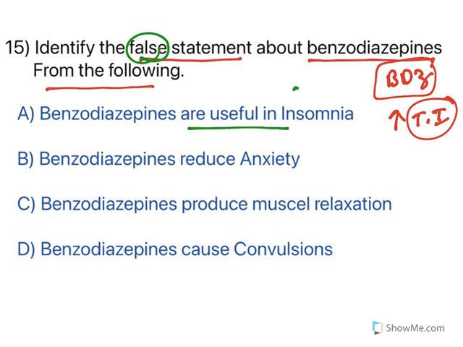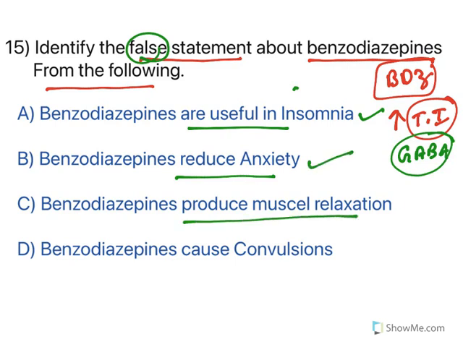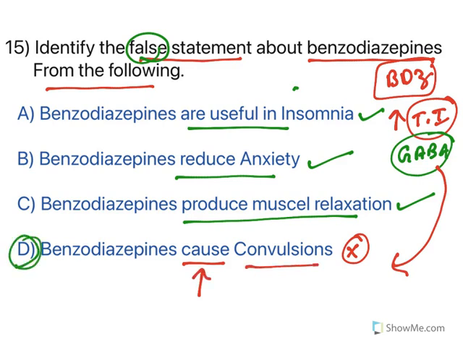See, benzodiazepines are useful in insomnia. True. They activate GABA. They cause hyperpolarization, and they are used to treat insomnia. Benzodiazepines reduce anxiety. True. Benzodiazepines produce muscle relaxation. Yes, they cause central muscle relaxation. What is not true? Benzodiazepine does not cause... they treat convulsions. Convulsions are because of continuous neuronal firing, and that can be treated by enhancing GABA neurotransmission. So benzodiazepines will not cause... they treat convulsions. So option D is the right answer.